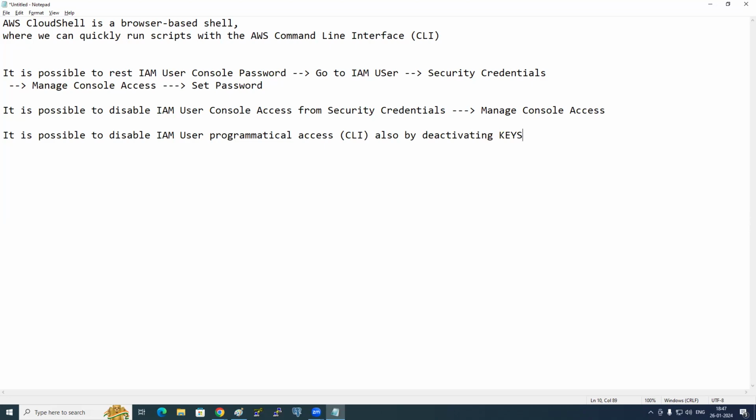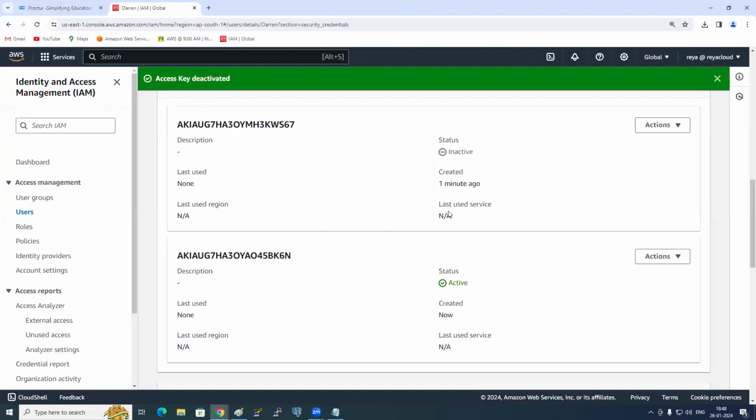Sir, if I want to create keys to access from programmatic code, which one should I choose? The question is not clear. You should use the keys only. Access keys, secret keys through programmatic code. You need to have the access key also, you need to have the secret key also. Okay? So do you all understand how to create keys now?